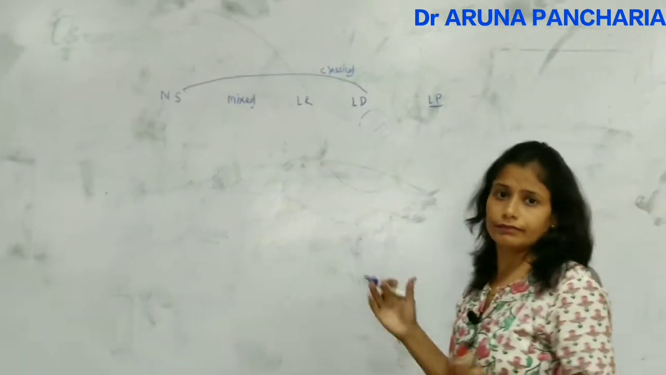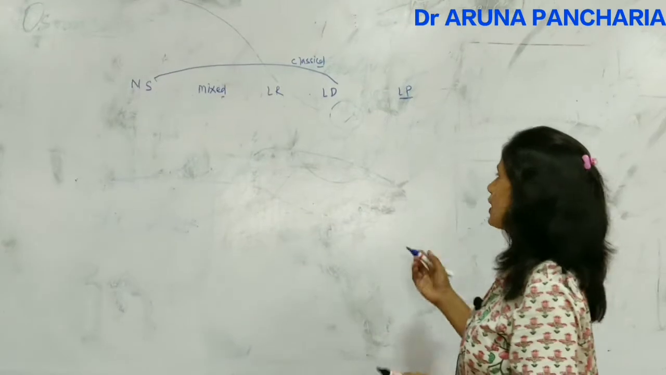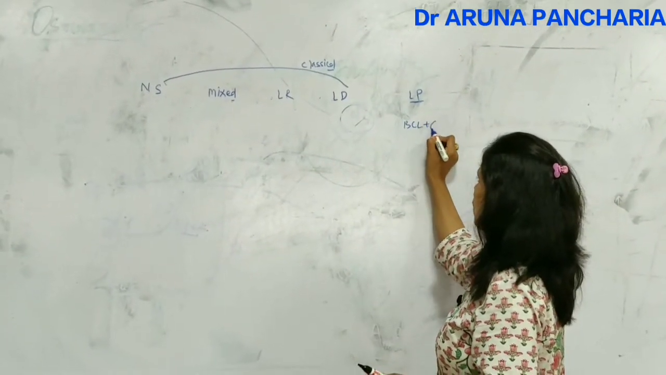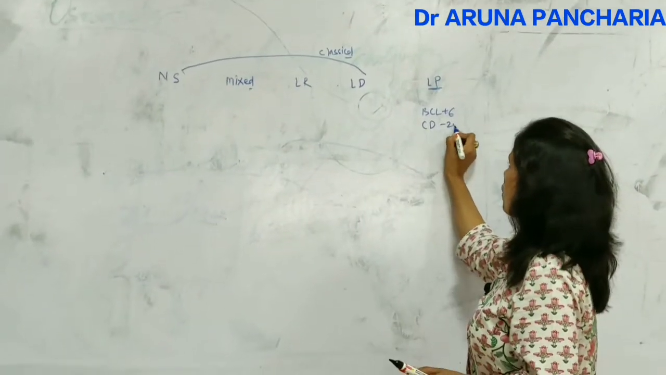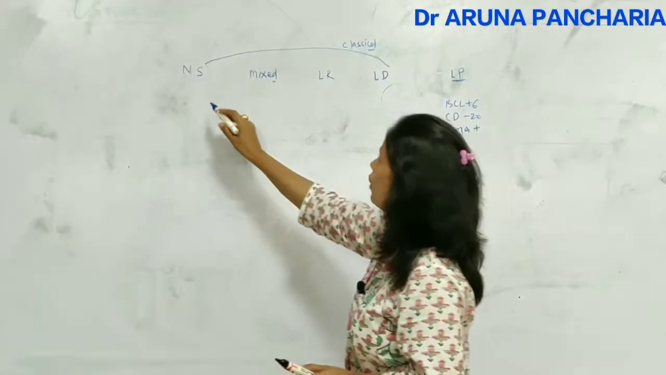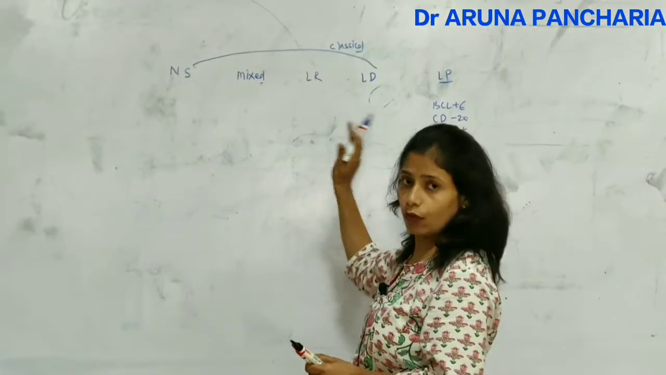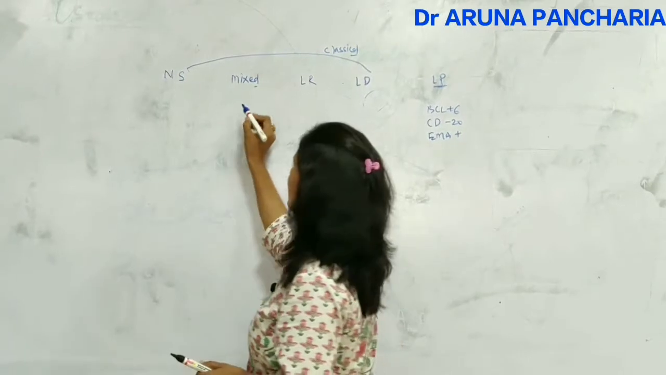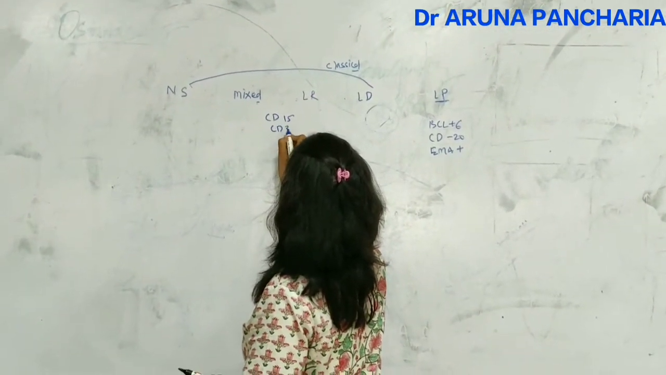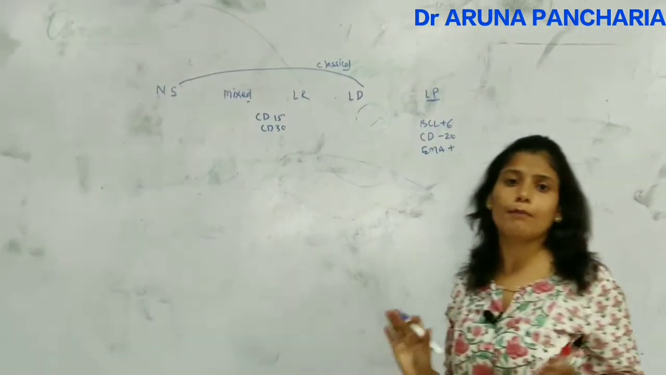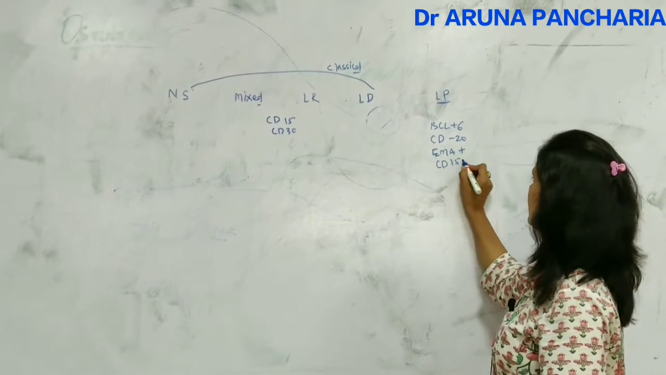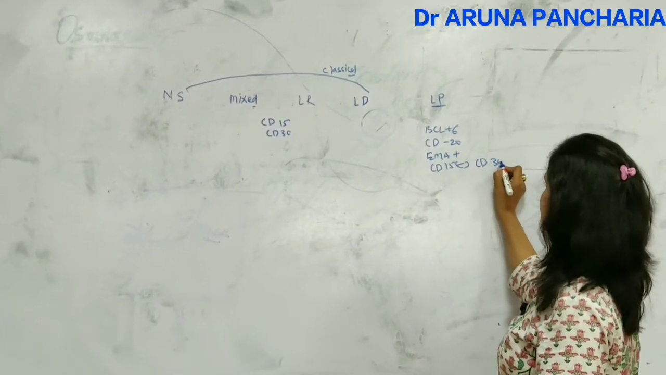They share some common immunophenotypic features. In lymphocyte predominant, BCL6 is positive, CD20 is positive, and EMA is positive. While in the four classical types of Hodgkin lymphoma, CD15 and CD30 are positive, while CD45, the common leukocyte antigen, is negative. And here in lymphocyte predominant, CD15 is negative and CD30 is negative.